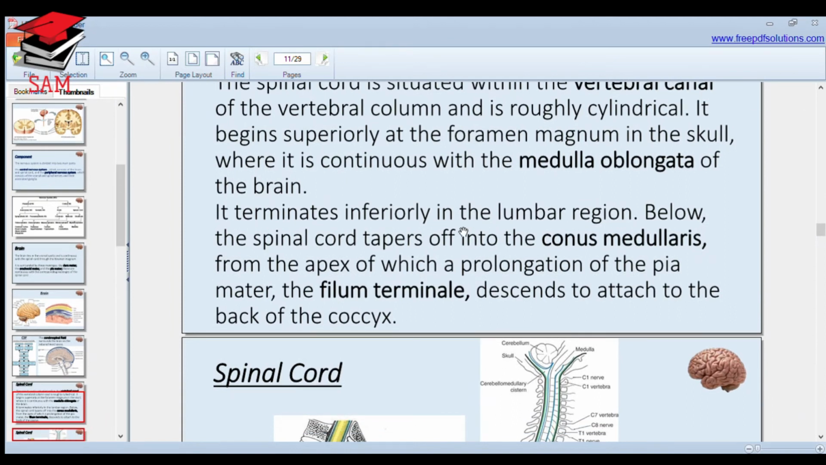It terminates inferiorly in the lumbar region, but there is a difference: in adults the spinal cord ends at the lower border of the L1 vertebra, but in a child it ends at the upper border of the L3 vertebra. Below, the spinal cord tapers off into the conus medullaris. The conus medullaris is the lower end of the spinal cord, and it ends between L1 and L2 vertebrae. Filum terminale is the extension of pia mater that descends to the coccyx.